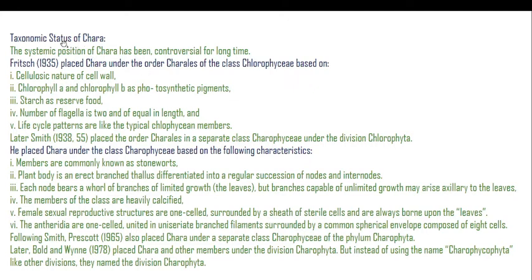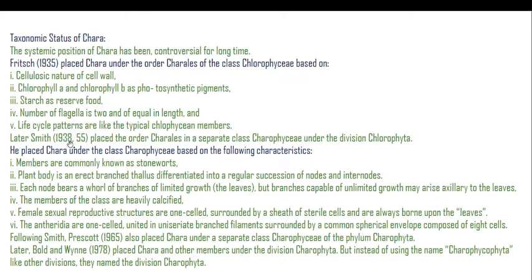Then here are some taxonomic characteristics of Chara. The systematic position of Chara has been controversial for a long time. F.E. Fritsch in 1935 placed Chara under the order Charales of the class Chlorophyceae, which is characterized by the cellulosic nature of the cell wall, chlorophyll a and chlorophyll b as photosynthetic pigments, starch as reserve food, and 2 flagella equal in length. Like life cycle patterns are the typical Chlorophycean member.